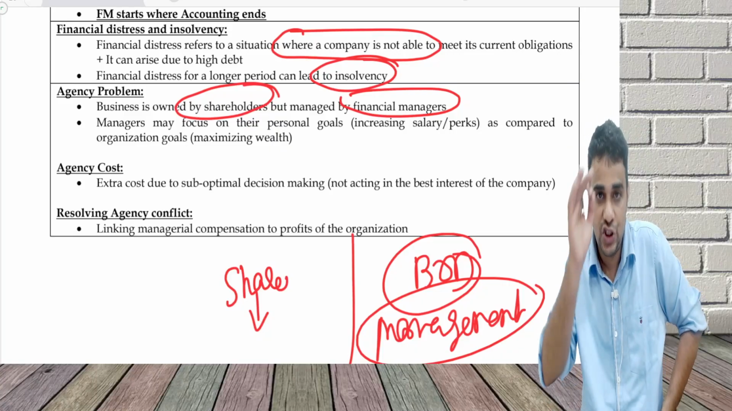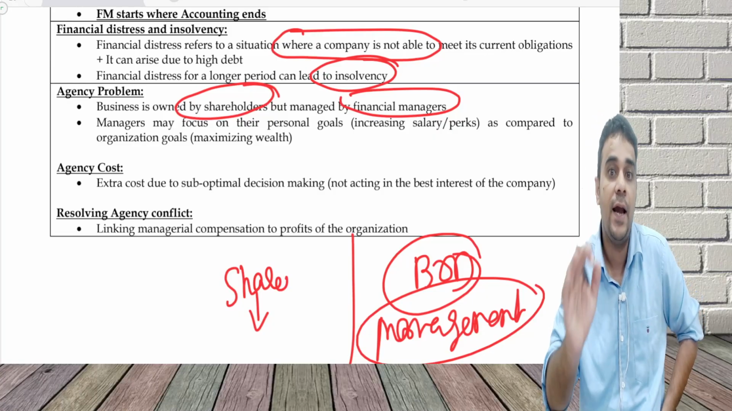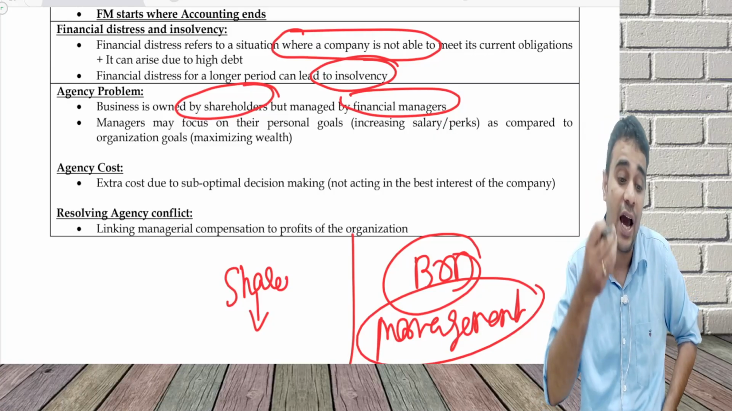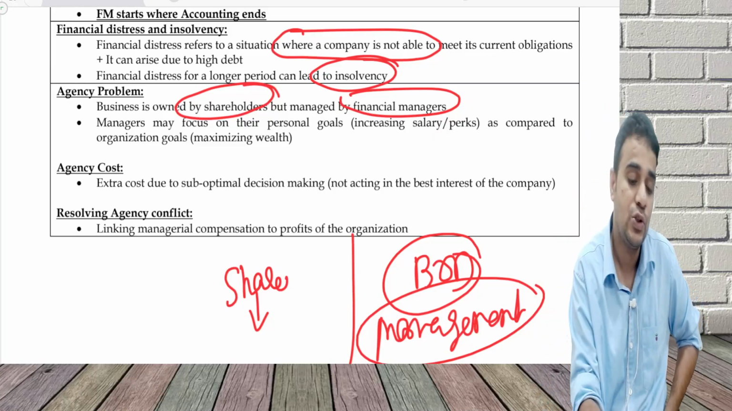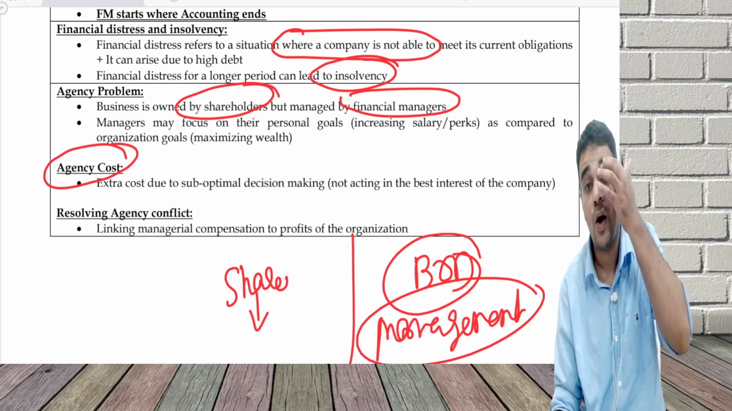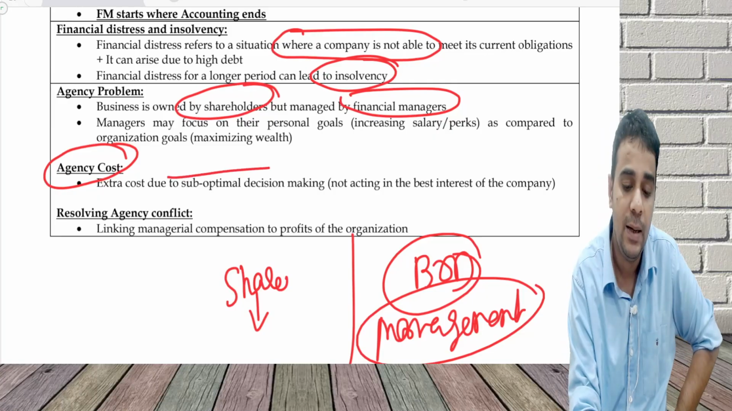What is agency? The shareholders have given the authority to the financial manager, but the manager's interest is different and the shareholders' interest is different. This leads to a cost called agency cost. What is agency cost? It is the extra cost I incur due to suboptimal decision making.